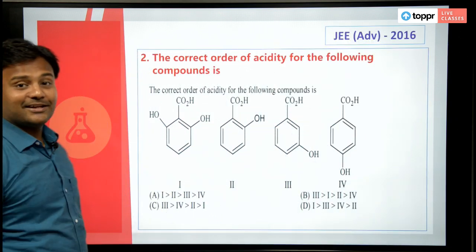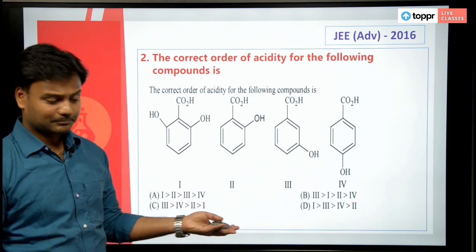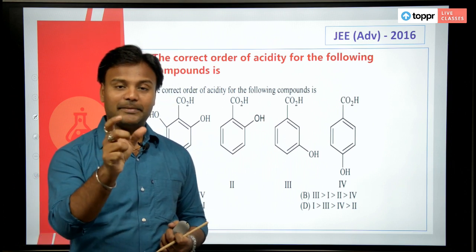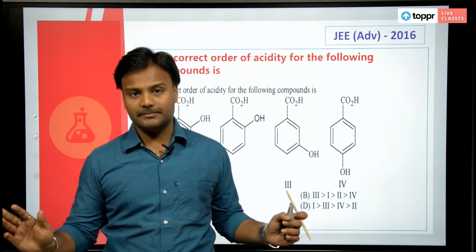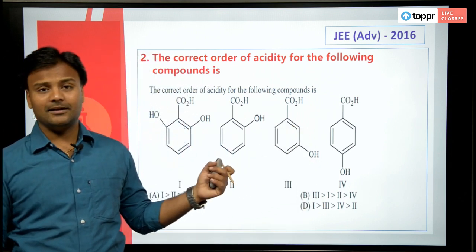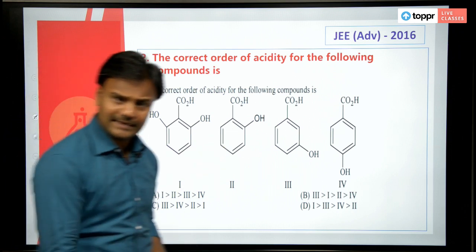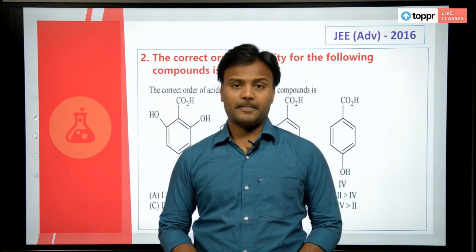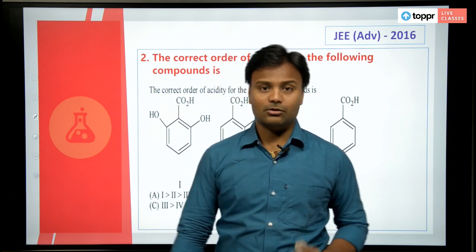Okay, the next question is all about the acidity. So we have discussed about the basicity. For basicity, there should be nitrogen. On the nitrogen, there should be availability of lone pair of electrons, and these lone pair of electrons should be free. That is the concept. What about the acidity? For the acidity, say for example, we can say phenols are acidic in nature, carboxylic acids are also acidic in nature, right? Two things. Phenols are acidic in nature, carboxylic acids are also acidic in nature.